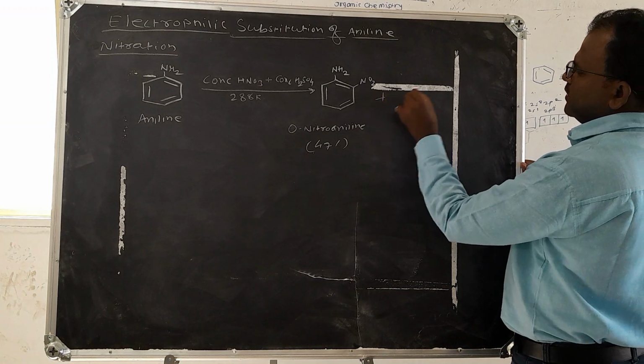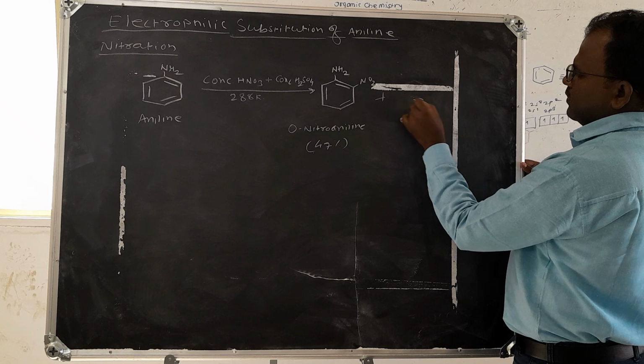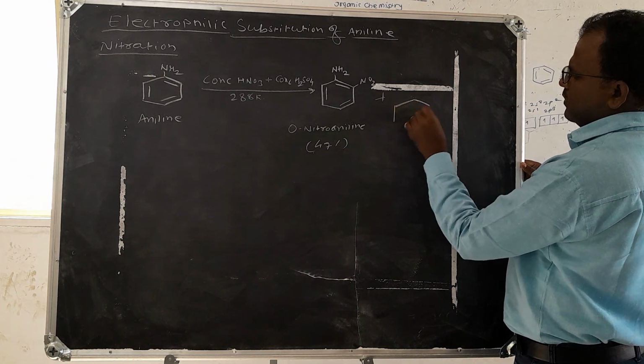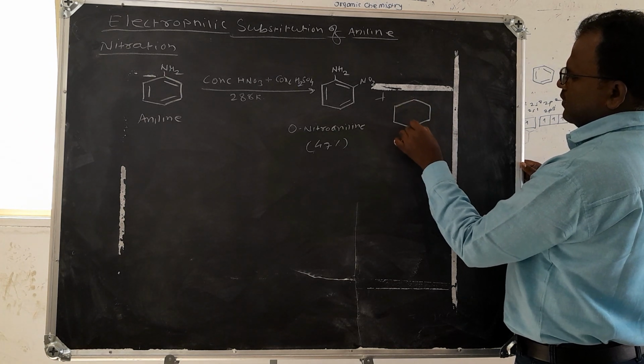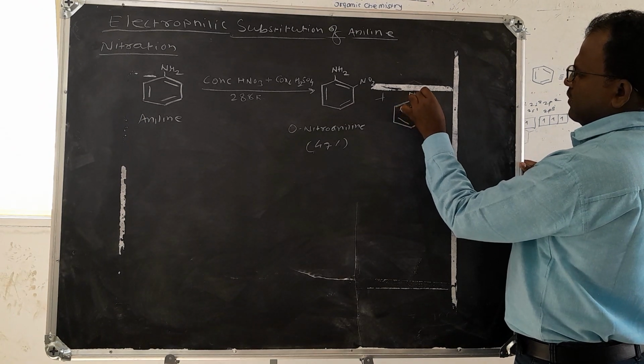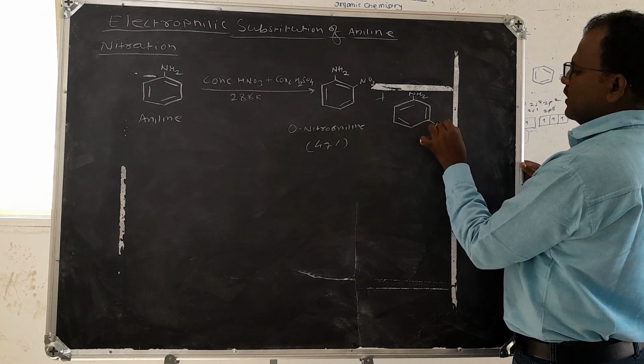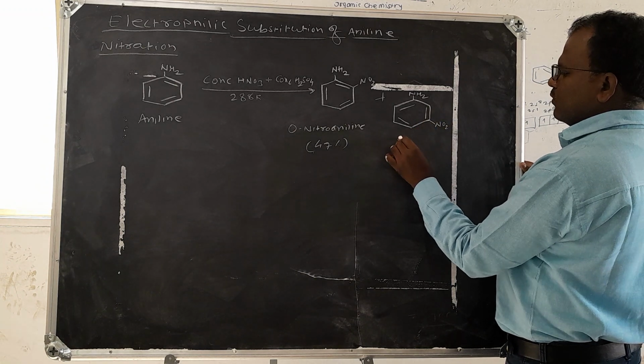Then the second one is meta-nitroaniline, but this compound is only 2%.